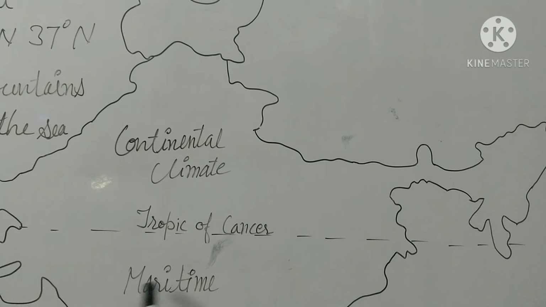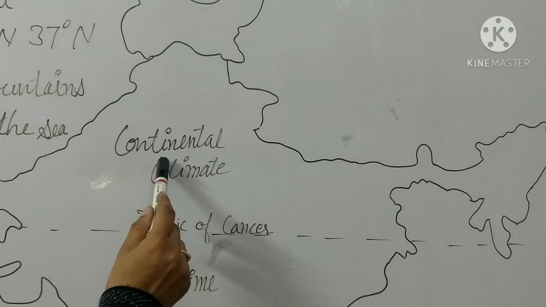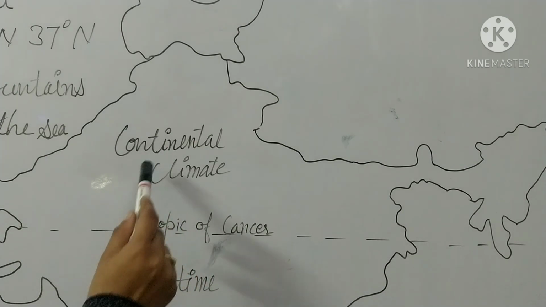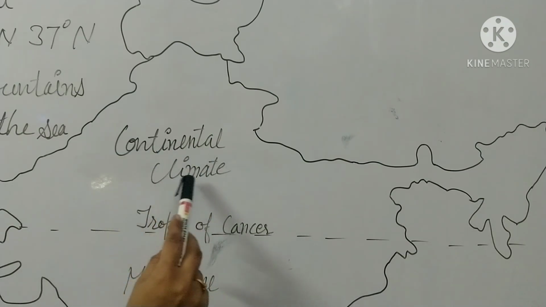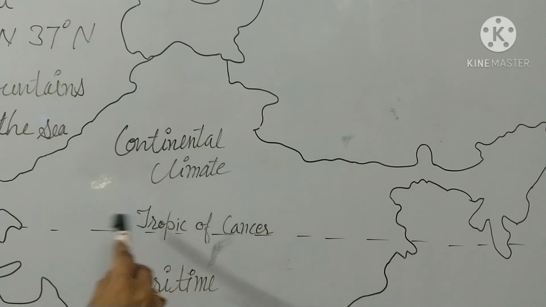And those areas that lie far from the sea have a continental climate. The continental climate means the area experiences high temperature in the summer and very low temperature in the winter. In the Himalaya regions, temperatures reach below the freezing point.